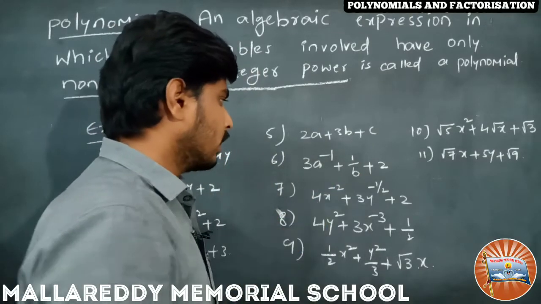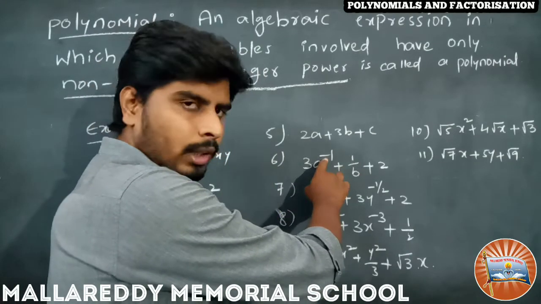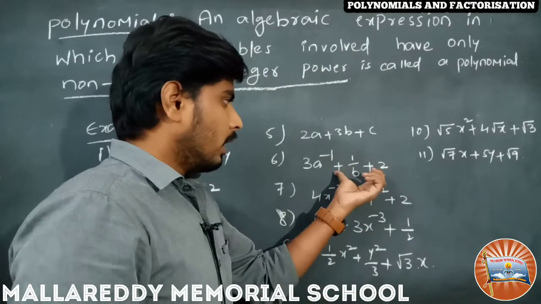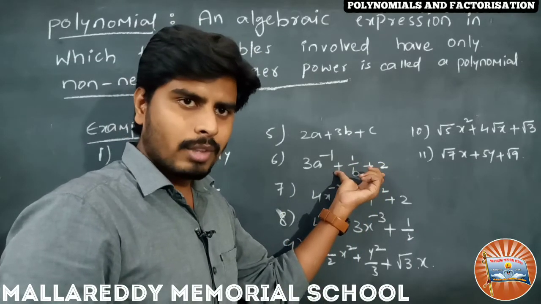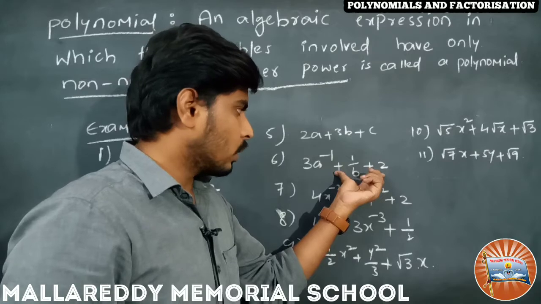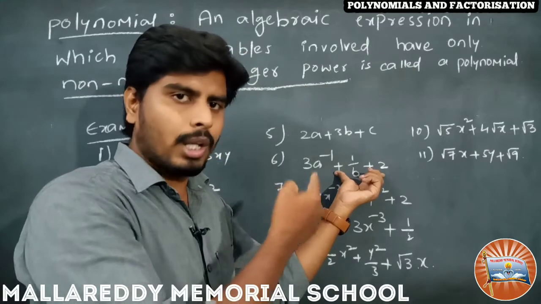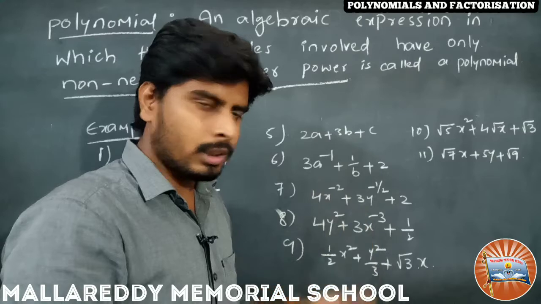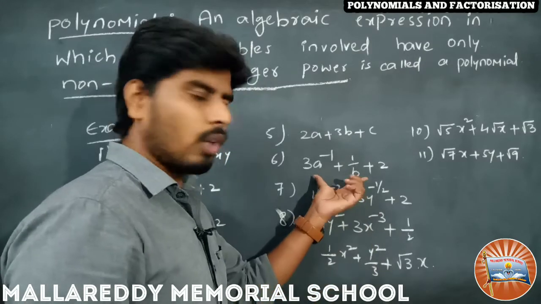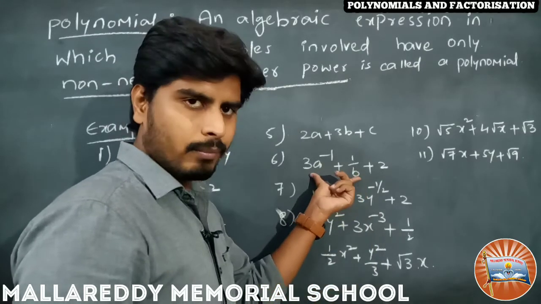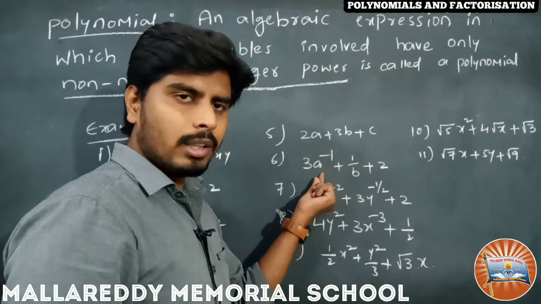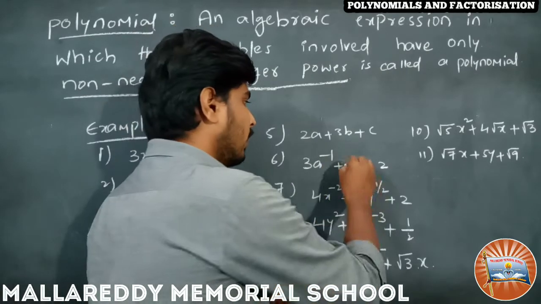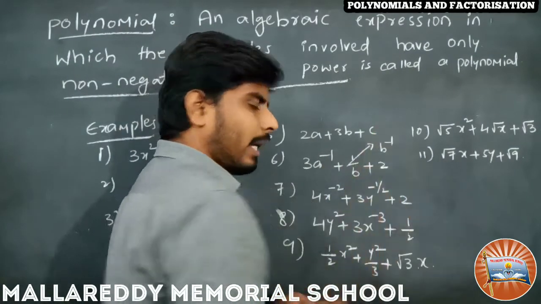Coming to 6, 3a power minus 1 plus 1 by b plus 2. Is it an algebraic expression? Yes, it is an algebraic expression. Is it a polynomial? No, it is not a polynomial. What are the variables involved here? a and b. What is the power of a? Minus 1. What is the power of b? This b we can write as b power minus 1.